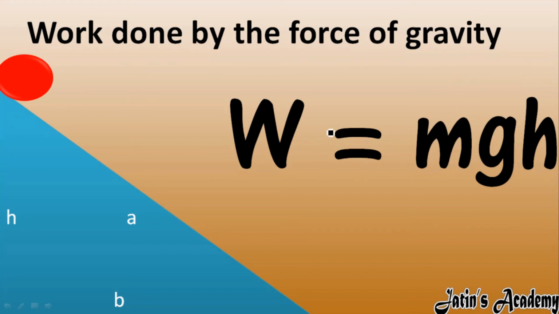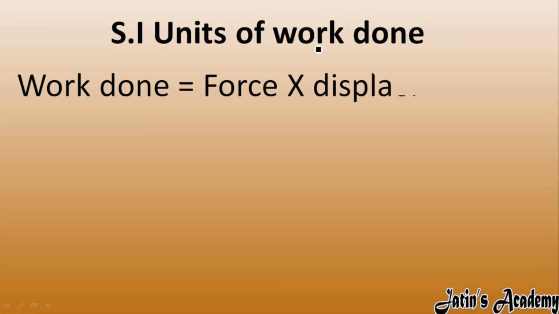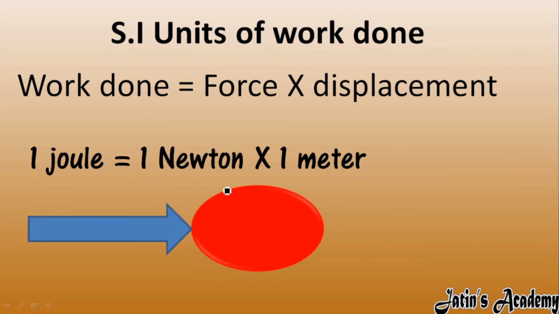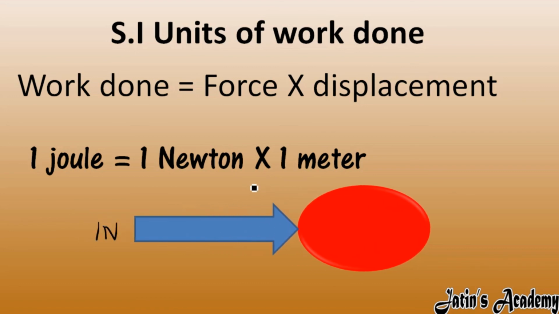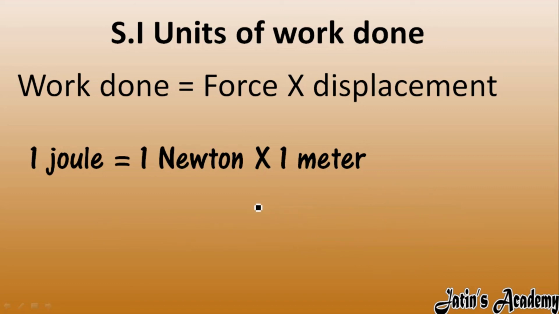Okay. Next we will see the SI unit of work done. We have to remember this. Work done is equal to force into displacement. Force SI unit is Newton, displacement is meter. So the SI unit of work done is joule. So 1 joule is 1 Newton into 1 meter. Clear? Next, what is the meaning of this? It means that when 1 Newton force is applied on a body and the body displaces 1 meter, that is called 1 joule work done.